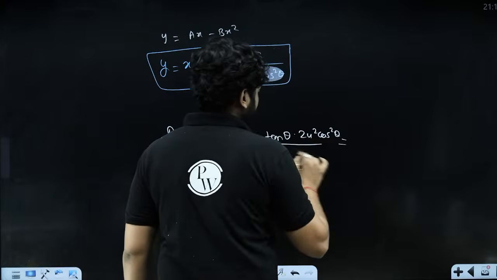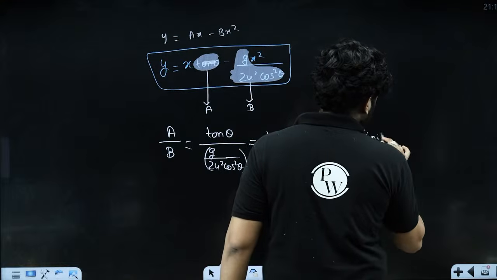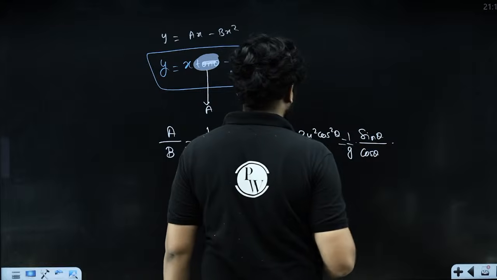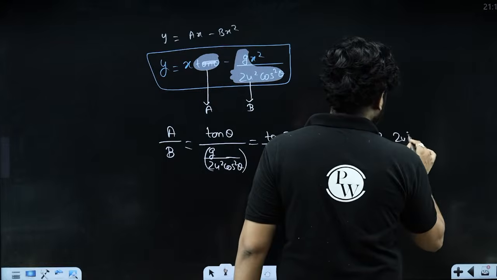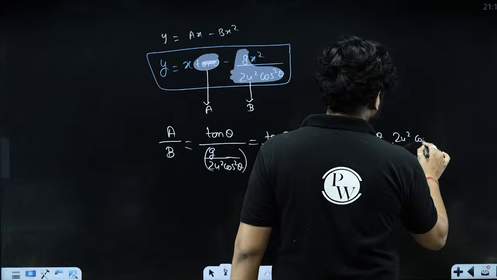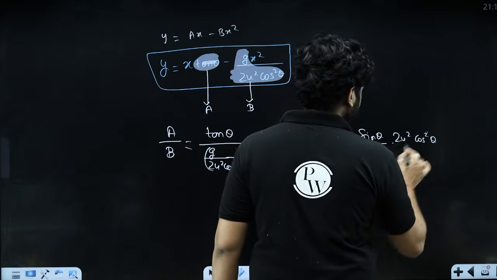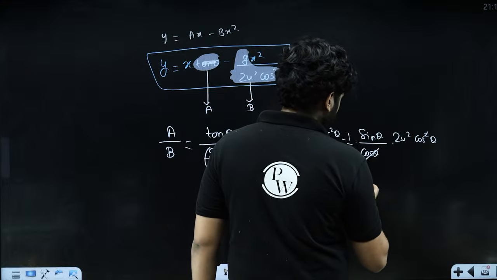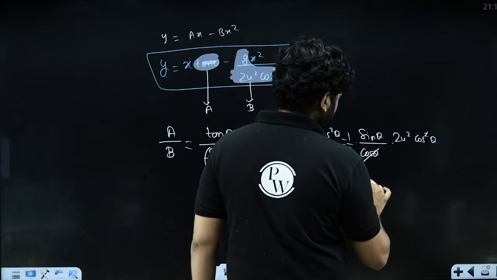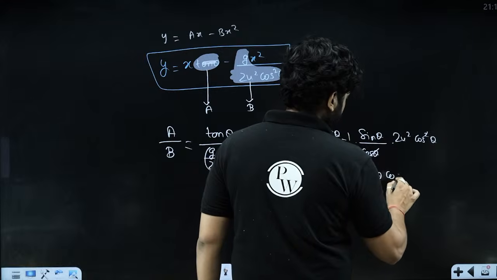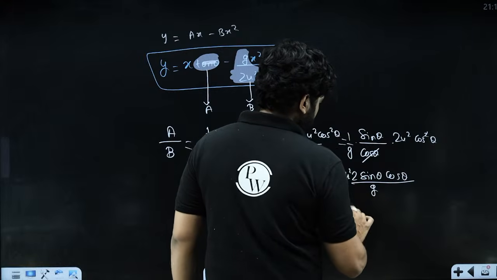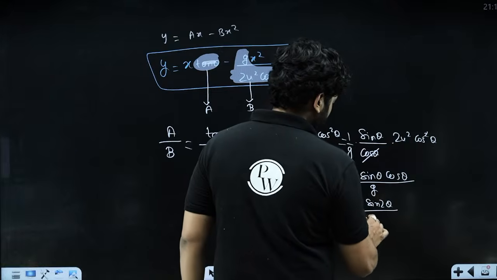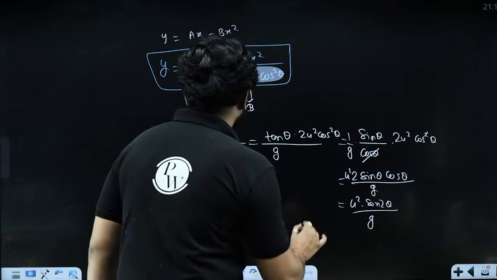What will you get? Tan theta is sin theta upon cos theta. This is 1 upon g, right? So it is 2u square cos square theta. You see that this is cancelling out. So we have 2u square in front, sin theta cos theta upon g. So we have u square, 2 sin theta cos theta is sin 2 theta upon g. U square sin 2 theta upon g.